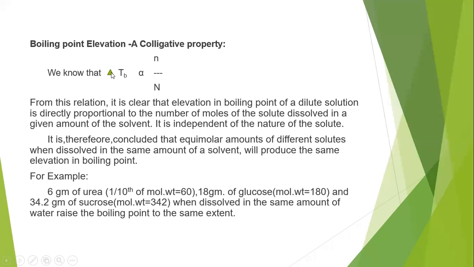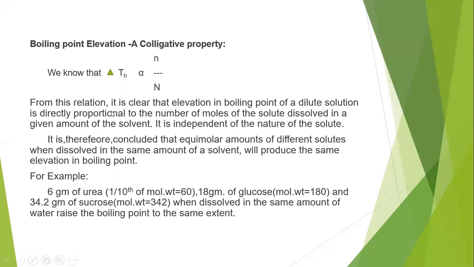We know that delta TB, that is elevation in boiling point, is directly proportional to small n by capital N. Because delta TB is directly proportional to the lowering of vapor pressure, and lowering of vapor pressure is directly proportional to the mole fraction of the solute, which for very dilute solutions is small n by capital N. So as delta P is directly proportional to small n by capital N, automatically delta TB is directly proportional to small n by capital N.